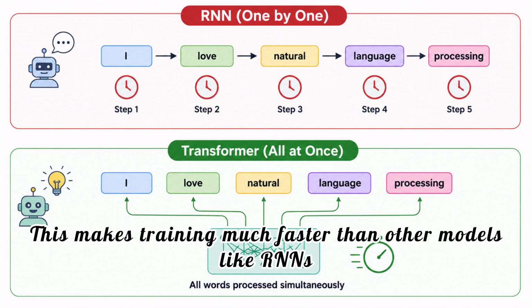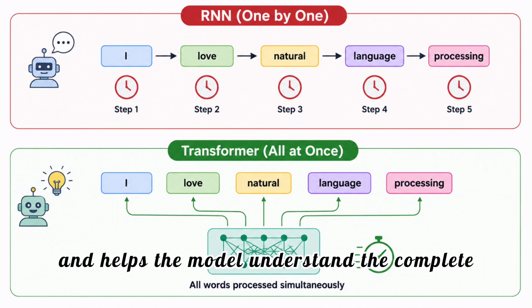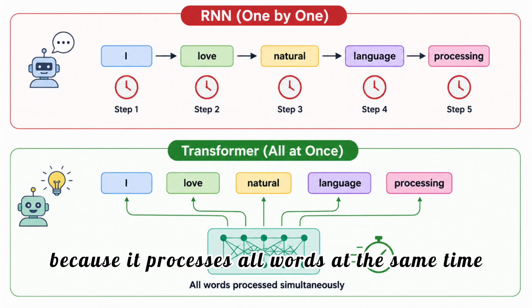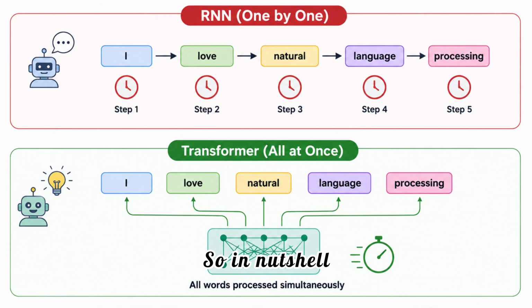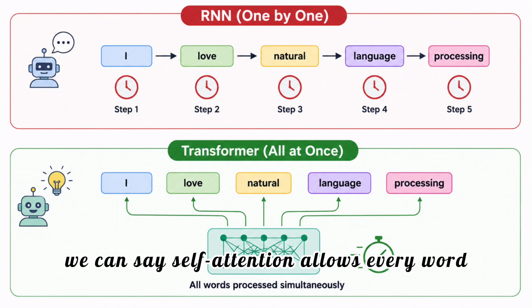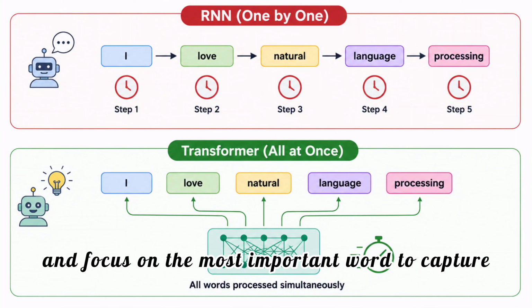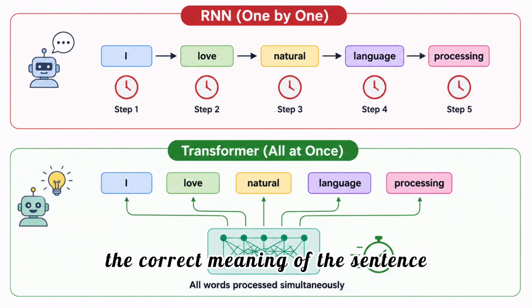This makes training much faster than other models like RNNs and helps the model understand the complete context of the sentence. So in a nutshell we can say self-attention allows every word to look at every other word, understand their relationship and focus on the most important word to capture the correct meaning of the sentence.